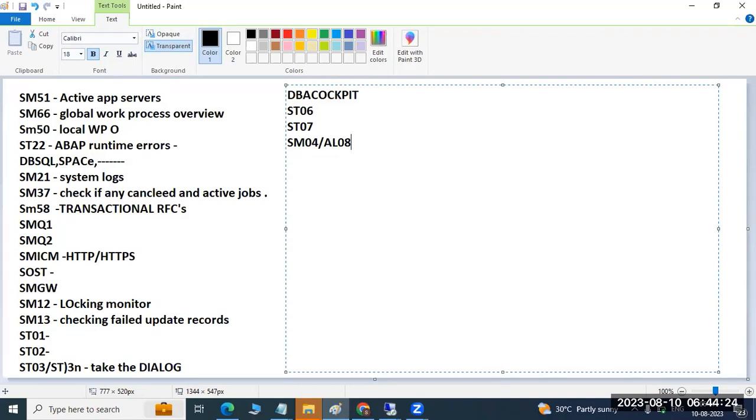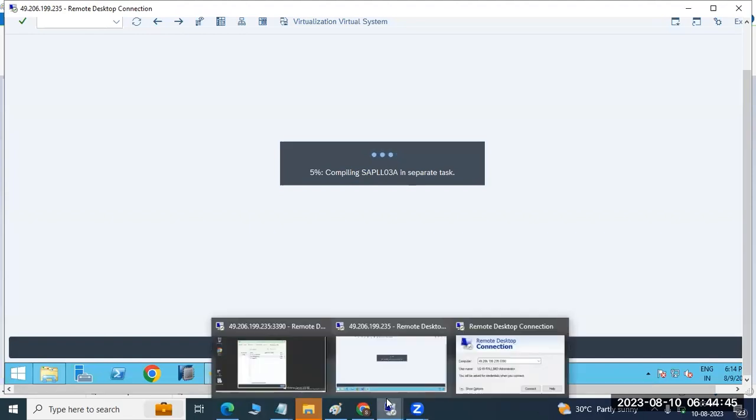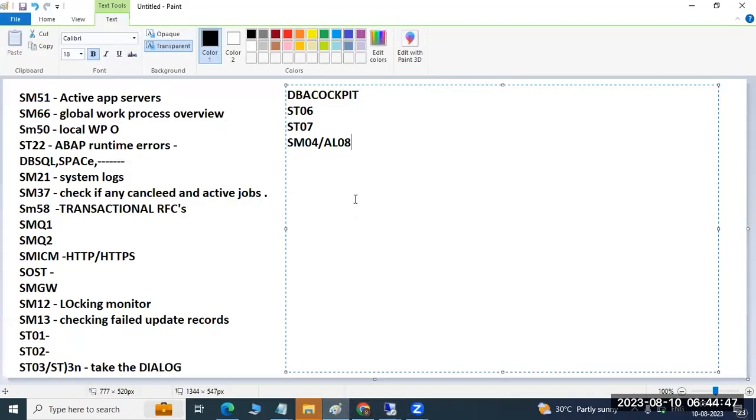So like that we have, and also at OS level we will check all the information, and at DB level. So we do the monitoring in 3 layers, everywhere, including the SAP level. Maybe I missed 1 or 2, or there may be 1 or 2 more, but normally if you check all these things, you will come to know what the issues in your systems are. The next one we will see is OS level checks.